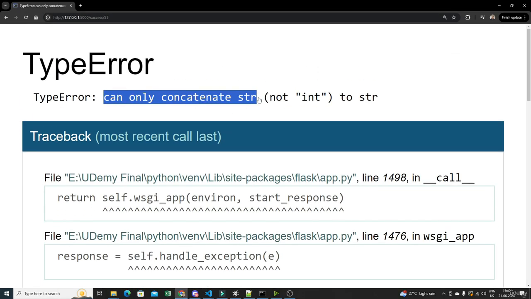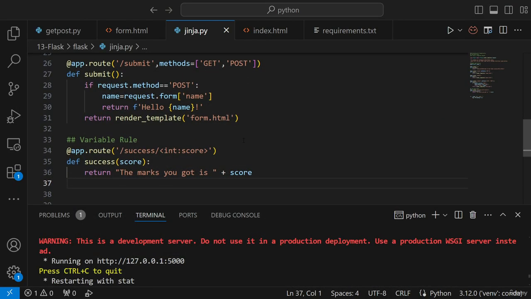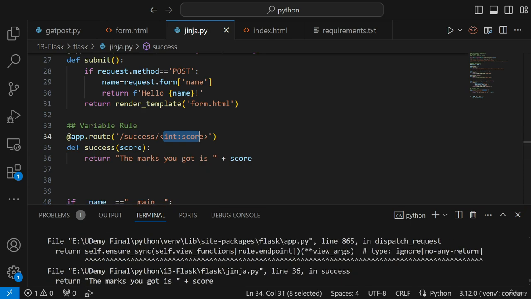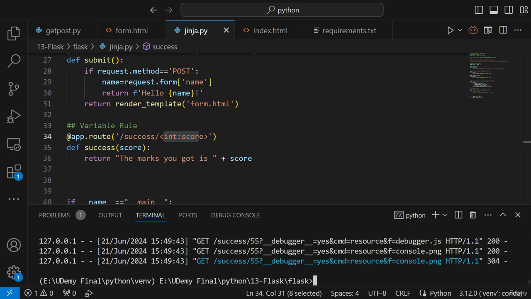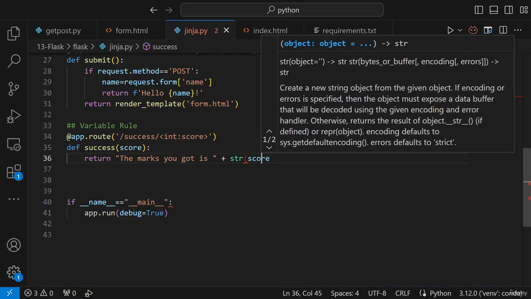Can only concatenate string, not integer. The reason is very simple. Over here, we have given an integer value. We are saying that we are assigning a rule: the parameter that you need to give over here should only be an integer. It cannot be a string. So what I need to do is typecast this particular parameter.